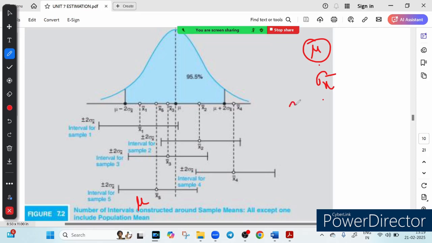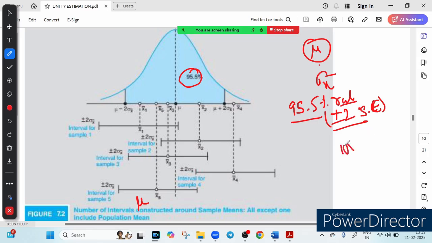So there is a rule which we call the 95.5% rule. What does it say? If we take multiple samples and construct an interval around their mean, which means plus minus 2 standard error, then 95.5% of these intervals will include the true mean, which is represented by this. You can see 95.5%.